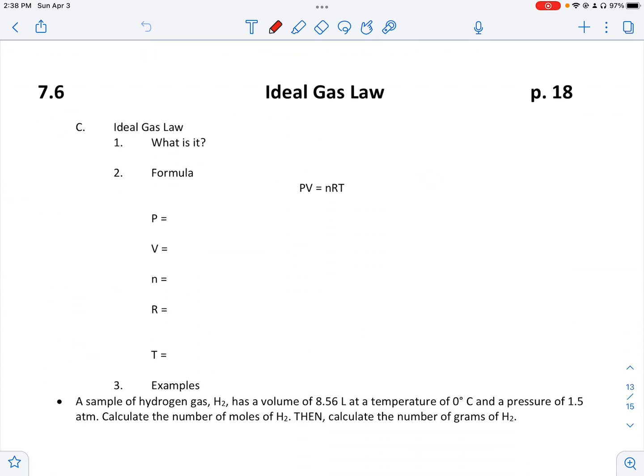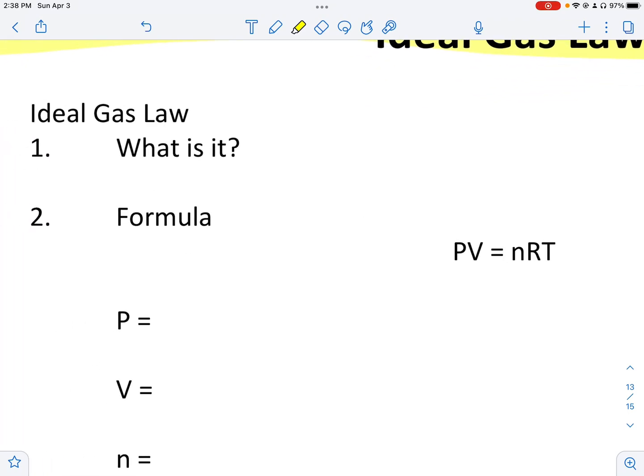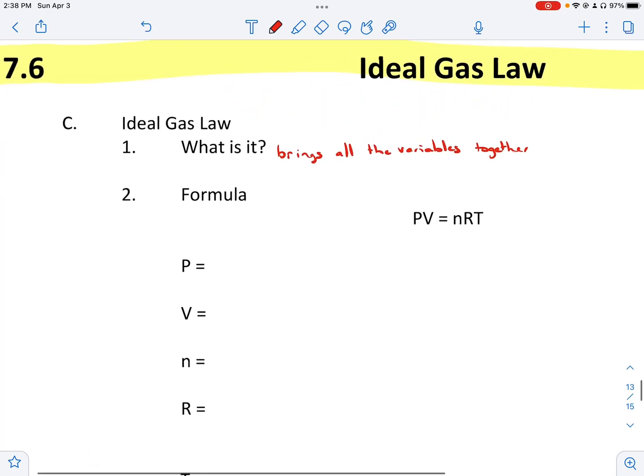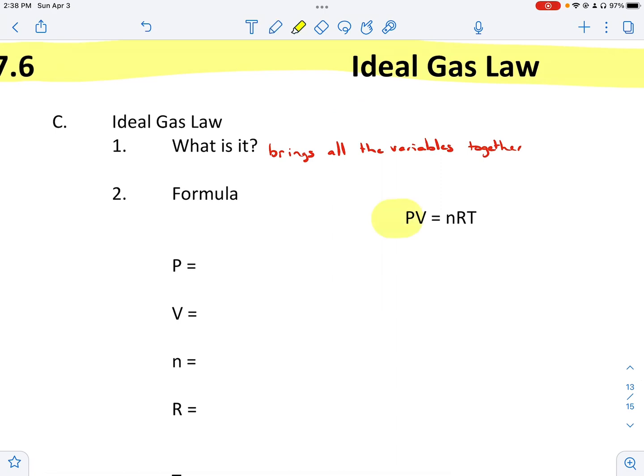Okay, so the ideal gas law, like I said, our last little bit from this unit. What the ideal gas law does is it brings all the variables together. We've been working with these variables for a couple weeks now, together into one formula. So we've actually seen some of these variables. Our formula, this is a big one, PV equals nRT. This is kind of where they all stem from.